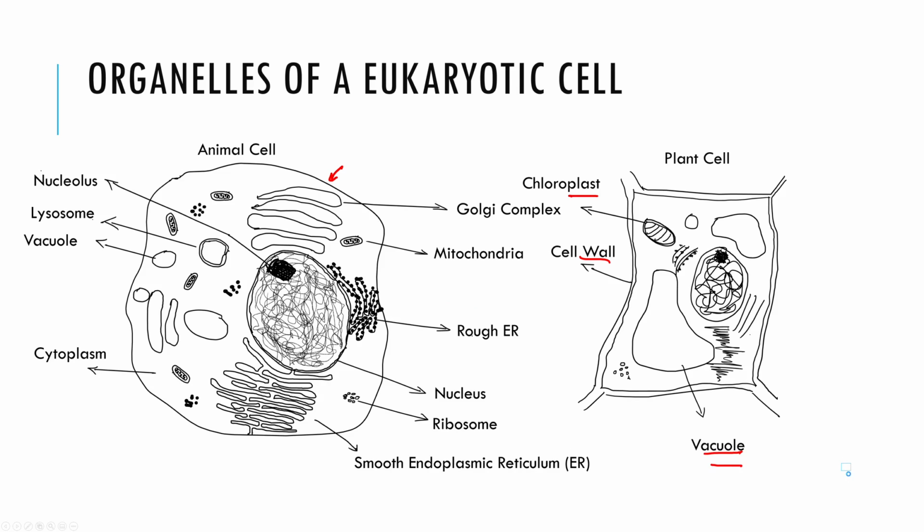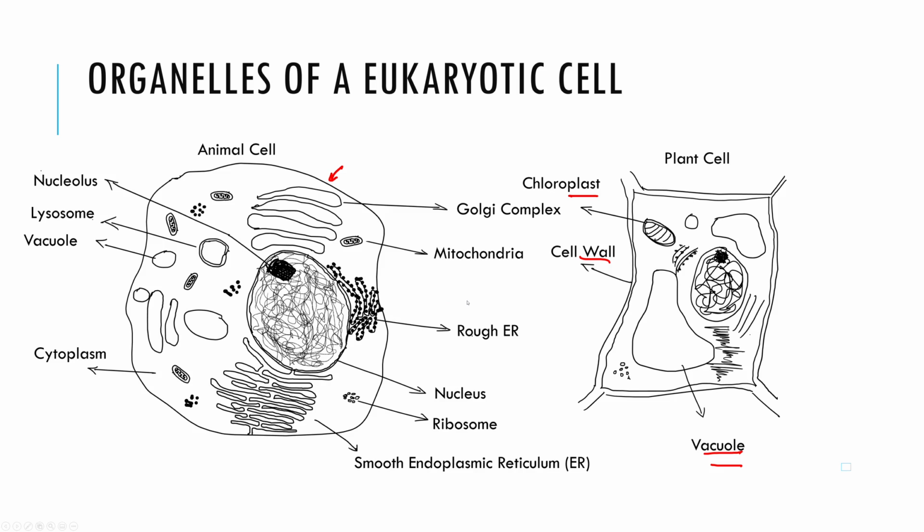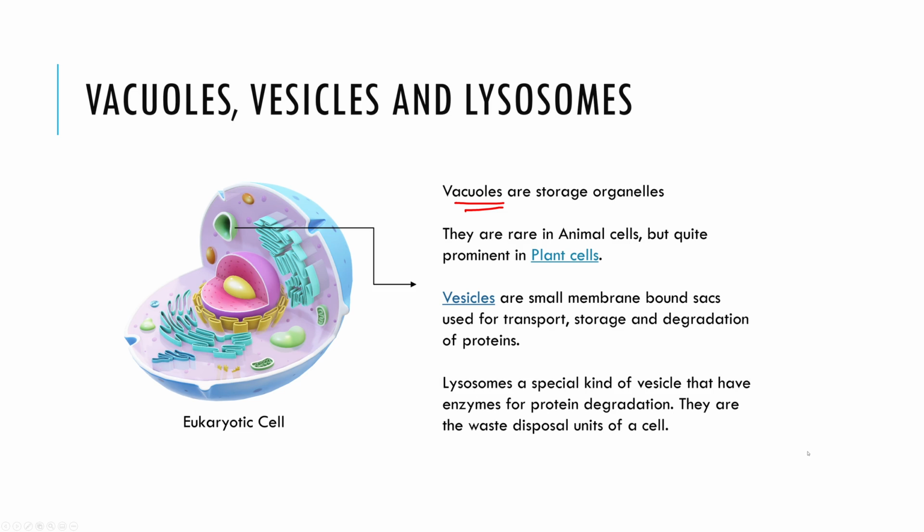So all of the stuff that makes the cell eventually gets worn out, and all the waste that is generated in a cell, such as foreign materials and bacteria, gets digested or destroyed in an organelle called the lysosome. The lysosome is another vesicle which is involved in the degradation of proteins. They are sort of the waste disposal units of a cell.